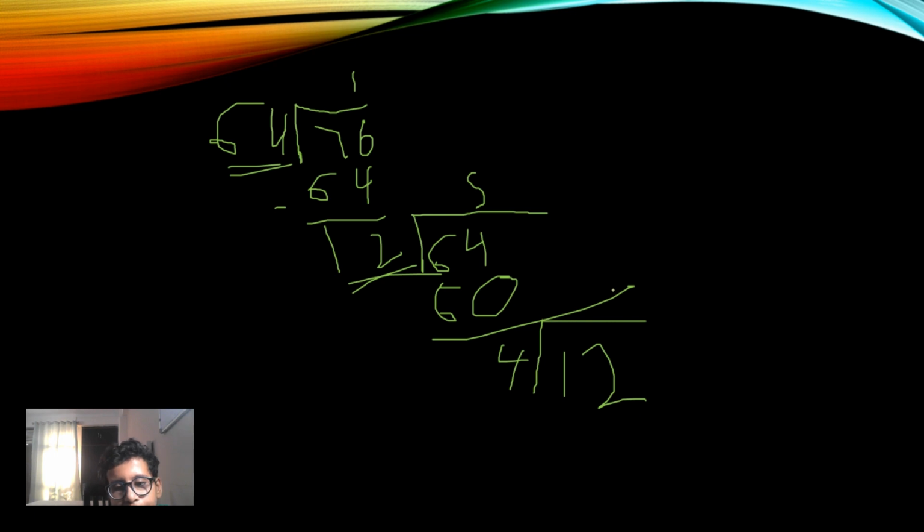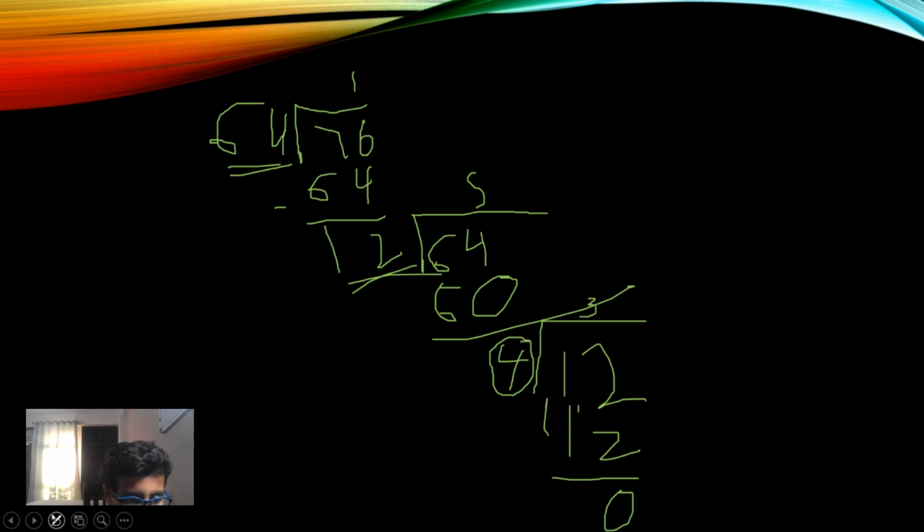So 4 into 3 will be 12. 0. So finally, as you can see, the remainder comes 0. So 4 was the last divisor which divided the number completely, and the remainder came 0. So it was 4.